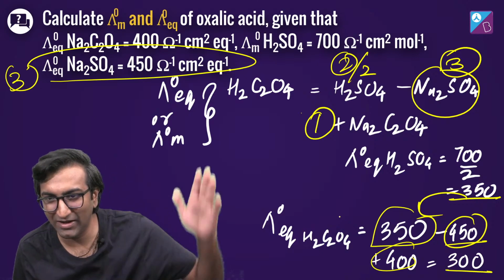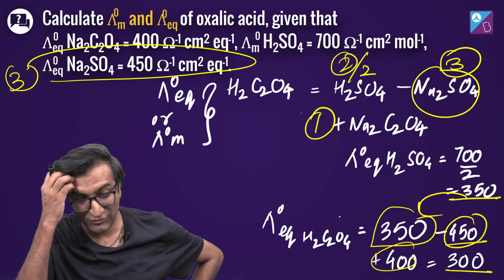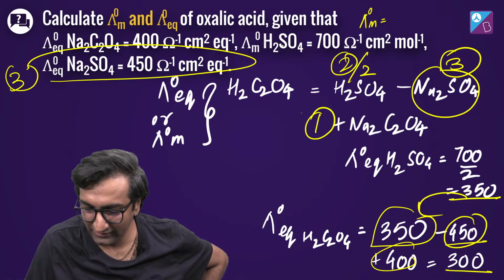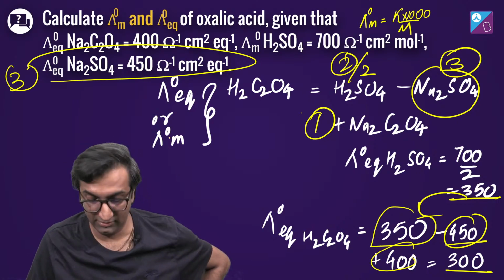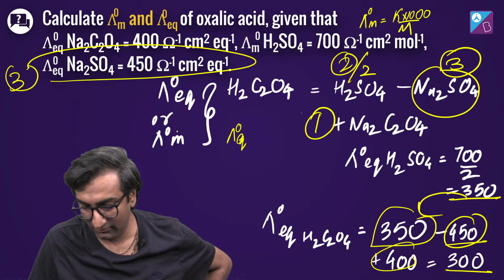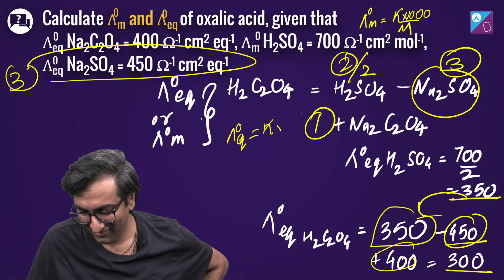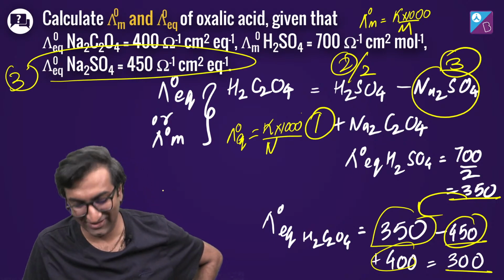Ashwini, यही तो मैंने बताया पूरा लिख के अभी. Lambda naught m is kappa into 1000 divided by molarity. Normality, lambda naught equivalent.